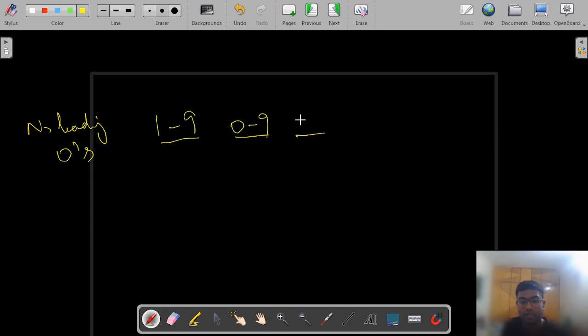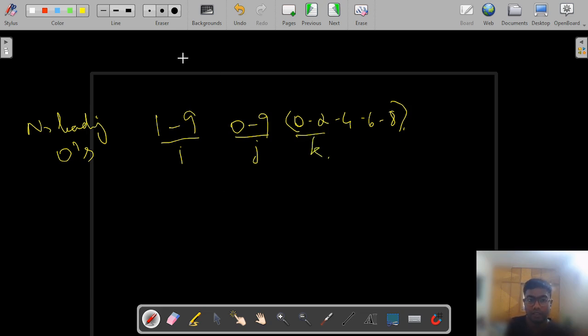So we need to build a 3-digit array where, since we should not be having any leading zeros here, so no leading zeros. So we shall be starting from 1 to 9 and here 0 to 9, and this shall be of 5 digits of even numbers only. These are the set of digits that can be used for this I, J, K.